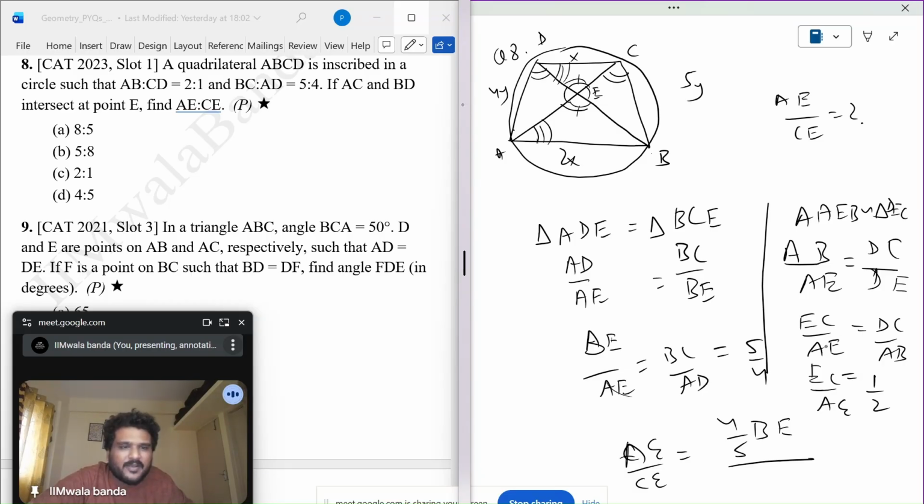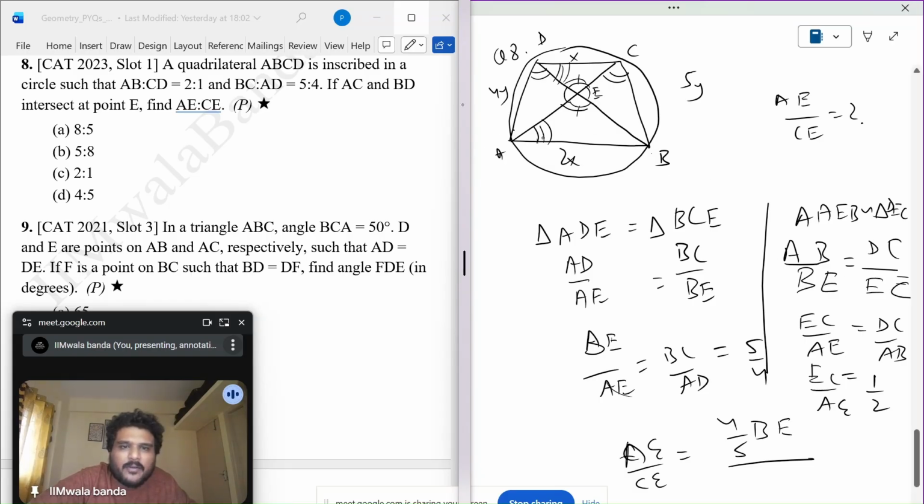I should also involve BE here. Can I do that? Instead of AB upon AE, I'll take AB upon BE. So there DC upon, now that I've taken BE, I have to take EC. Correct? I hope this is clear.